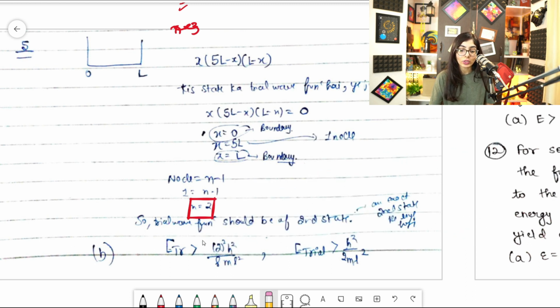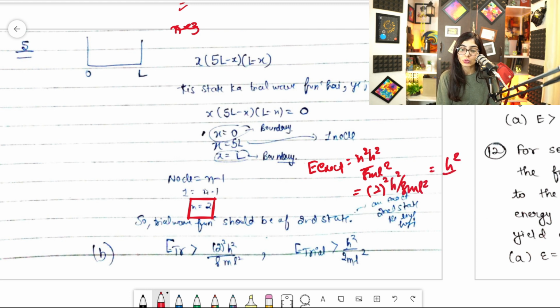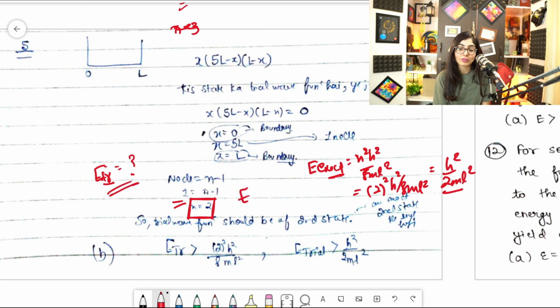So if I say in this question n is equal to 2, E exact came out to be n square h square by 8 ml square, which is 2 square h square by 8 ml square. So it would be h square by 2 ml square. Clear? So that is the exact energy, and the energy of the trial wave function belonging to this state, I don't know what it would be, but I can say that E trial would be greater than or equal to h square by 2 ml square.